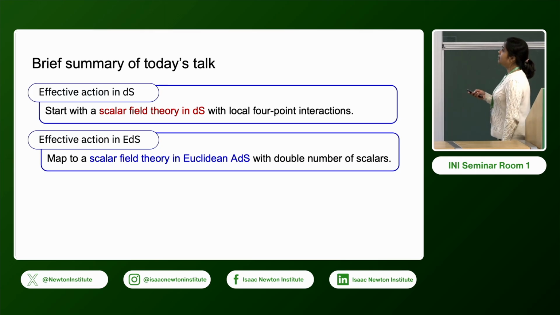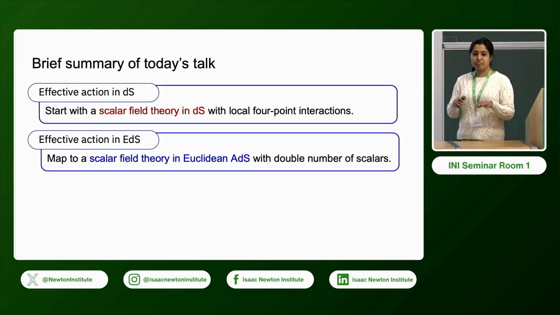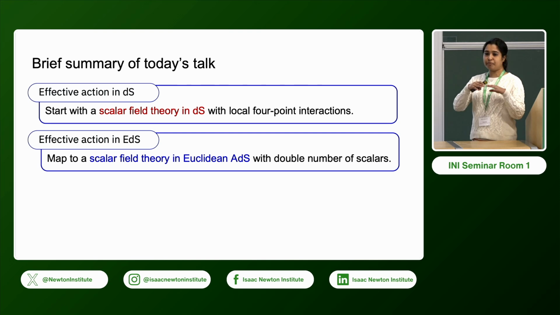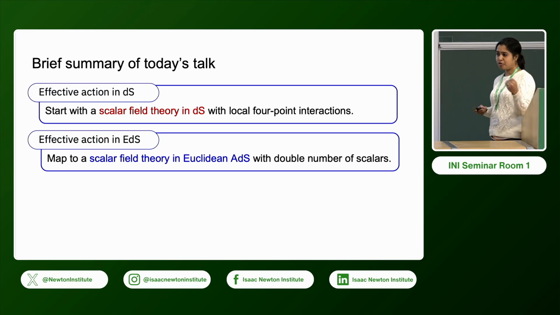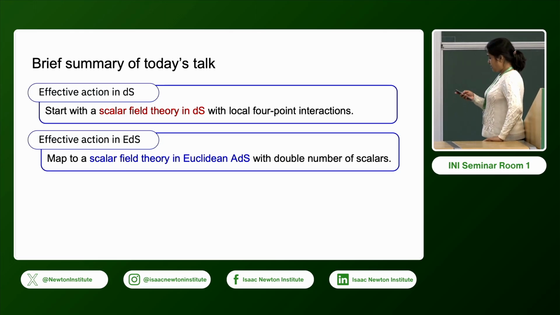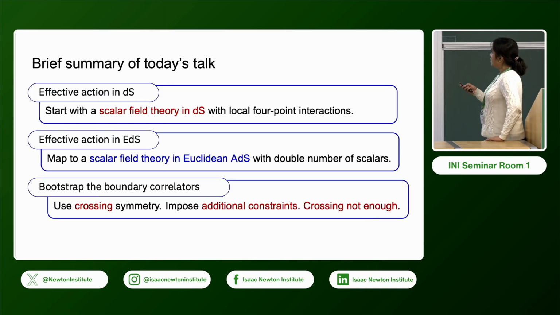Then we will map this de Sitter action to an effective action in Euclidean AdS. It turns out that when we map this from de Sitter to Euclidean AdS, we end up getting double the number of scalar fields because of the in-in formalism, the Schwinger-Keldysh formalism, where we have a time-ordered contour and an anti-time-ordered contour. I will explain this in detail. So we start from one scalar field theory and we end up getting a Euclidean action with double the number of scalar fields.